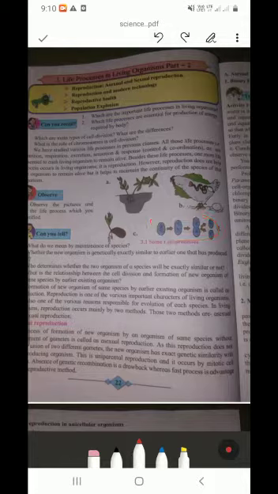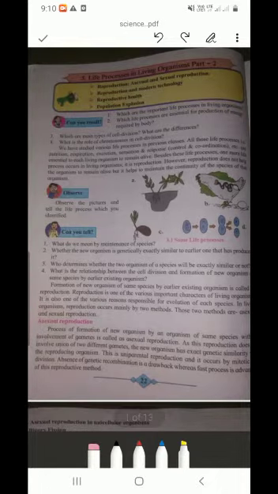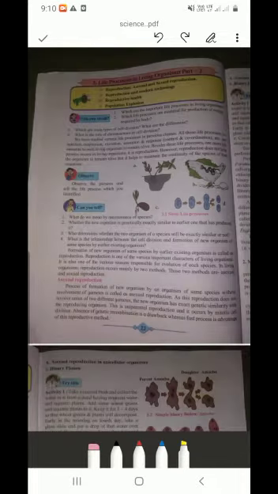Next, what is reproduction? The definition of reproduction is: formation of new organism of the same species by earlier existing organism is called reproduction. Reproduction is one of the various important characters of living organisms. It is also one of the various reasons responsible for evolution of each species. In organisms, reproduction occurs mainly by two methods. Those methods are asexual and sexual reproduction.